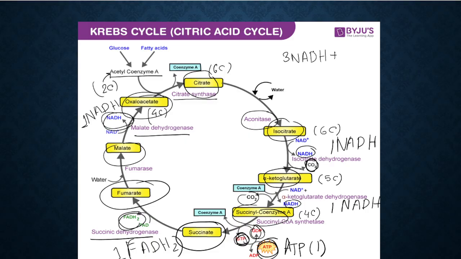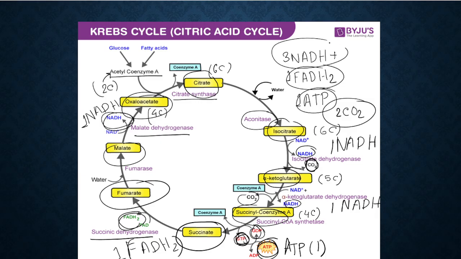Along with 3 NADH, how many FADH2 are we going to get? 1. We are going to get 1 FADH2. Here we get 1 ATP directly. And we get 2 carbon dioxide in the 2 decarboxylation steps. So these are our products: 3 NADH, 1 FADH2, 1 ATP, and 2 carbon dioxide.